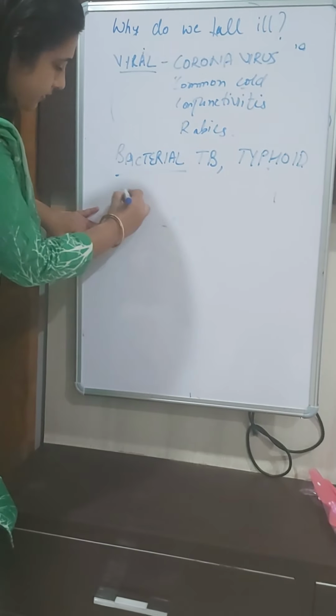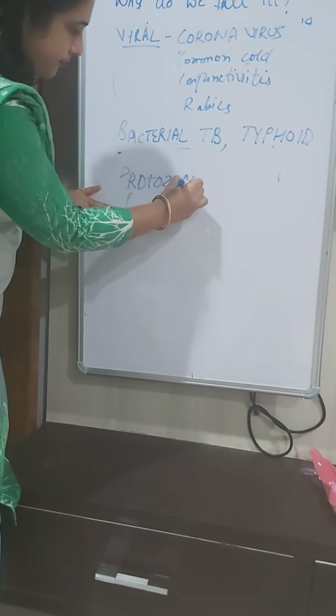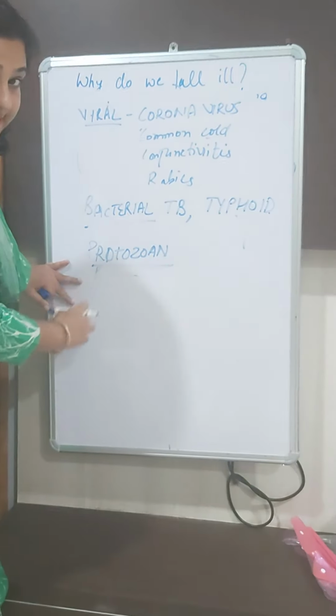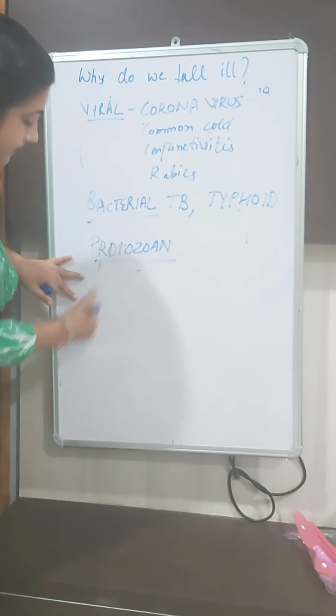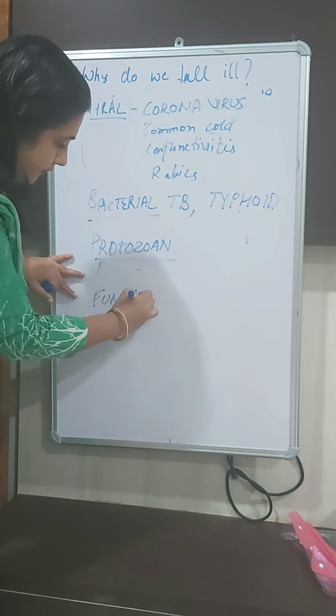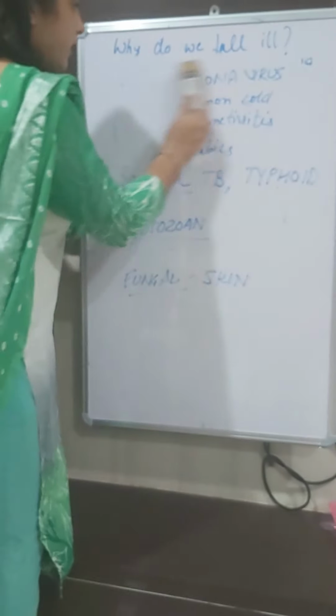Then we have this protozoan disease. I'll discuss protozoan disease later because that is so much in detail. Then we have this fungal disease. Fungal. Normally all the skin infections, these are caused by the fungal disease. Then we have this worm disease, which are caused by worm.